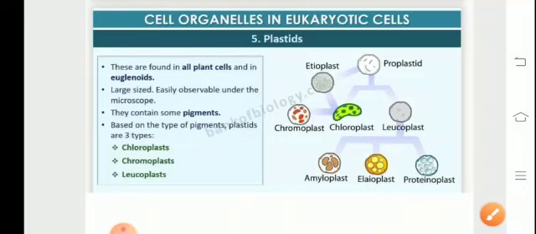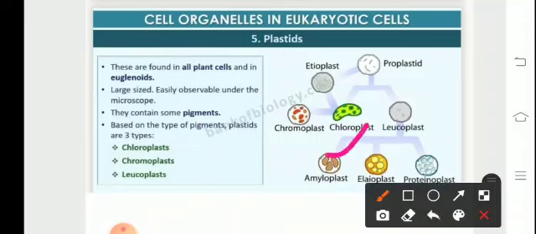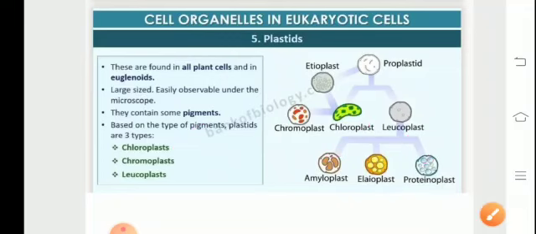Talking about leucoplast, they comprise amyloplast, oleoplast, and proteinoplast, because they carry out storage. Amyloplasts carry out the storage of starch, oleoplasts store oils and fats, and proteinoplasts or aleuroplasts store proteins.